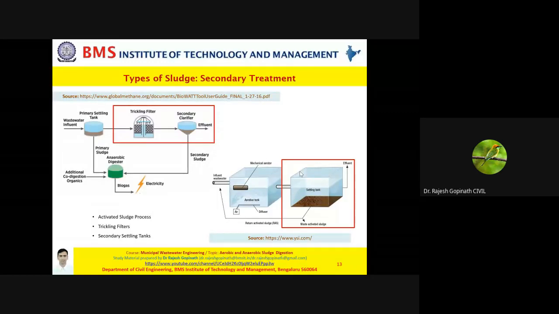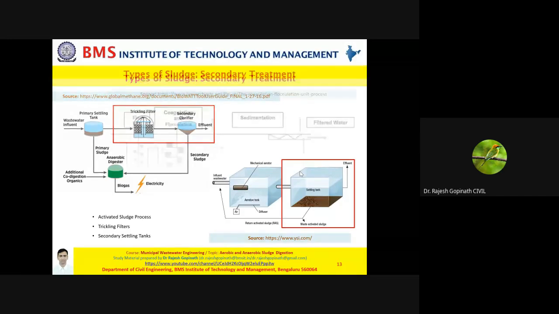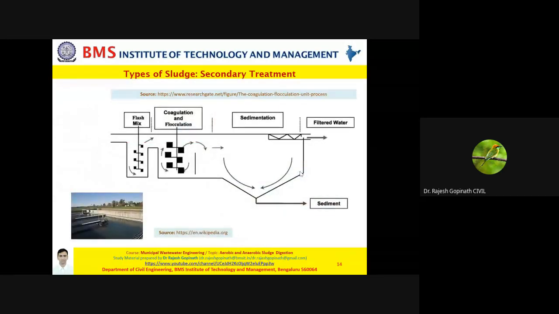Now the sludge which is produced as an outcome of treatment with trickling filter basically contains more dissolved organic matter. And yes, of course, it may also contain some non-settlable solids which are settlable by adsorption. All right, now having understood the basic attributes of your secondary sludge coming from your biological treatment, let's try to understand the sludge which is produced from your chemical treatment.